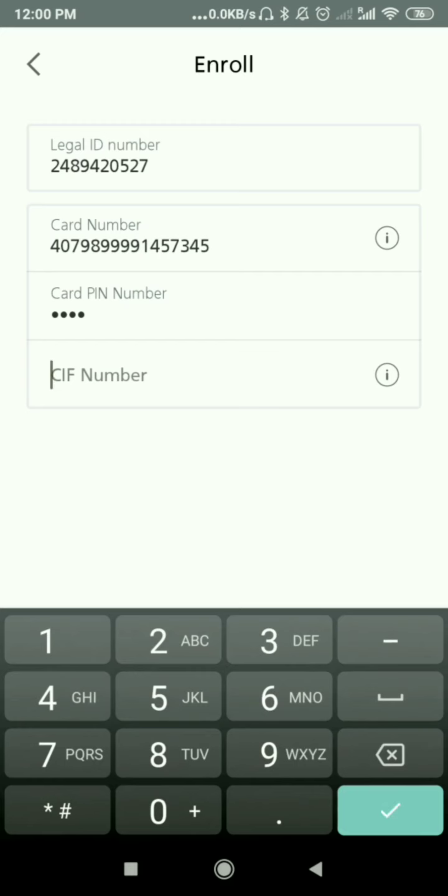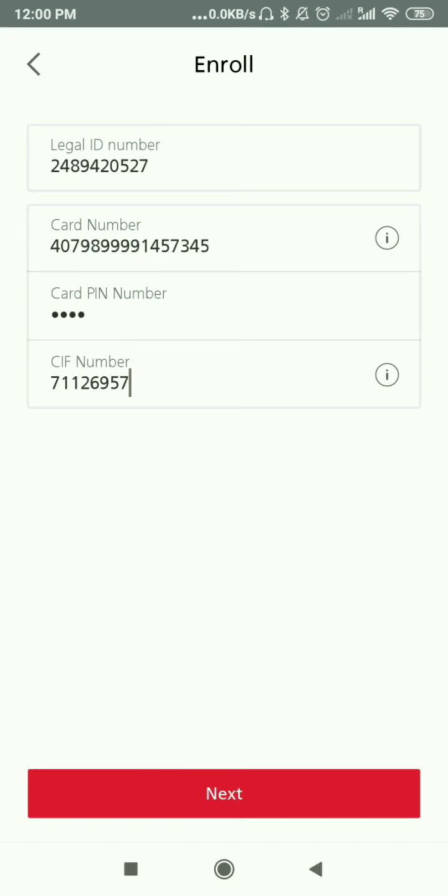CAF number, in the sense, is a transaction number while you are transacting for the first time from the bank to your Indian account. Then they will provide a customer information number, in the sense customer transaction number, your own number which belongs to the bank. Every time you have to send your money through this number only. You can't change it. It is a unique number for one person.